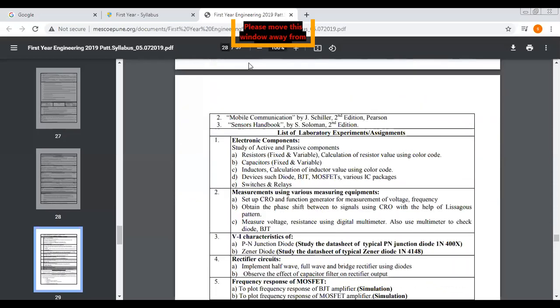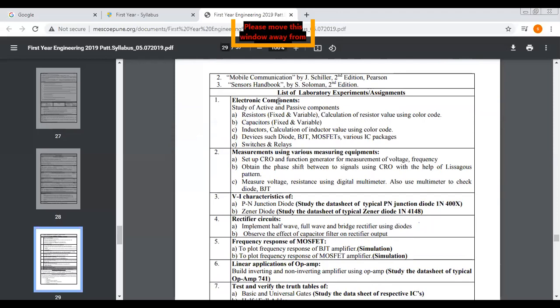Now these are the different laboratory experiments and assignments. First experiment: study of electronic components such as active and passive components. You have to identify the different components, such as what is a resistor, what is a capacitor, inductor, then diode, what is a BJT, switches and relays.